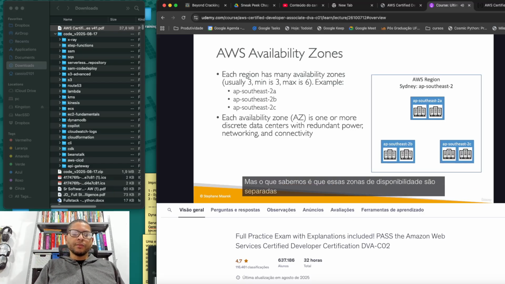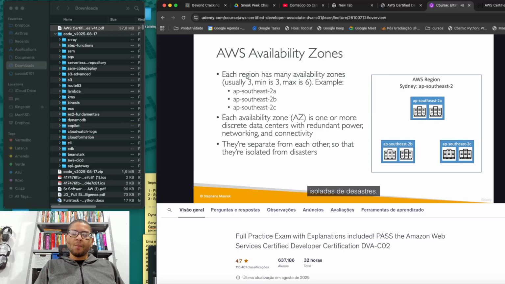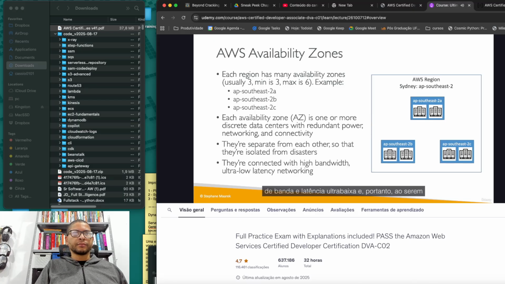But what we know is that these availability zones are separate from each other so that they will be isolated from disasters. So if something happens to ap-southeast-2a, we know that it is designed not to cascade into ap-southeast-2b or ap-southeast-2c. So they're really isolated from disasters. And then these availability zones are connected with high bandwidth, ultra low latency networking, and therefore, all together being linked together, they will form a region.